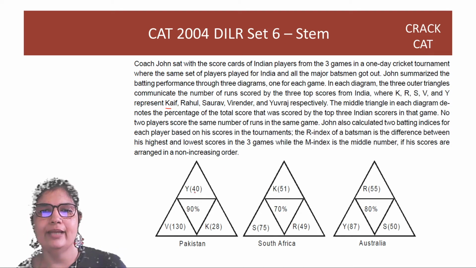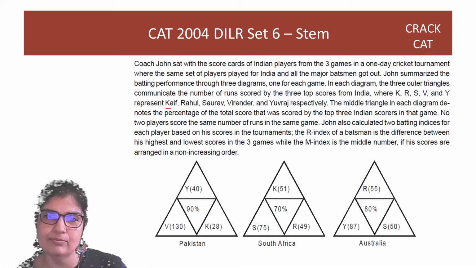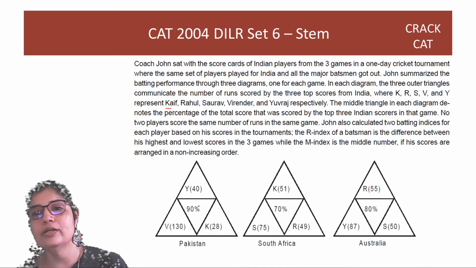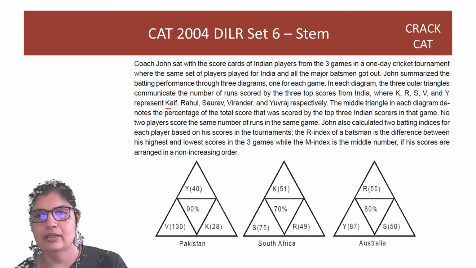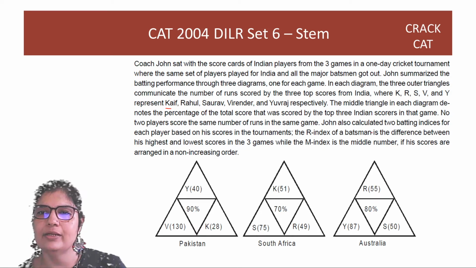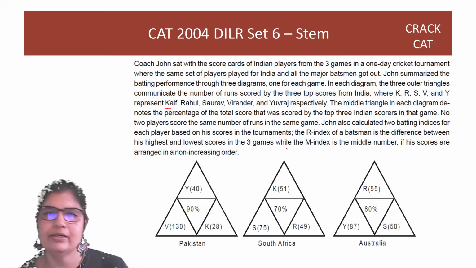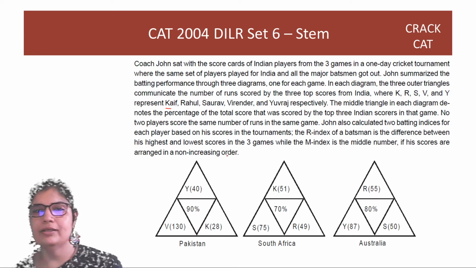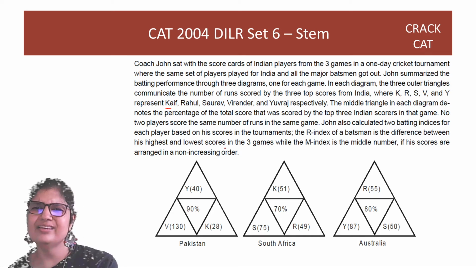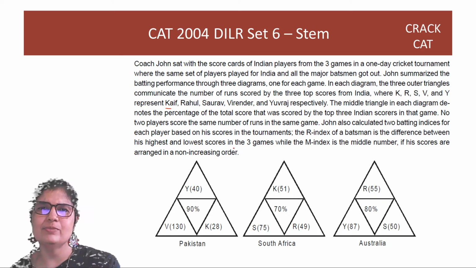Okay, so I know the top 3 scorers. I can find that number, and then I can use the fact that it's 90% of something, right, to find the total India score. John also calculated 2 batting indices for each player based on his scores in the tournament. The R index of a batsman is the difference between his highest and lowest scores in the 3 games, while the M index is the middle number if his scores are arranged in a non-increasing order. So there are 3 games. So there are, at max, 3 scores for each batsman.